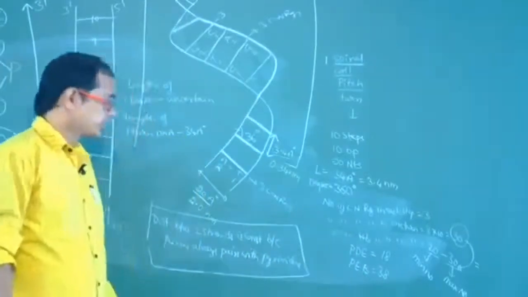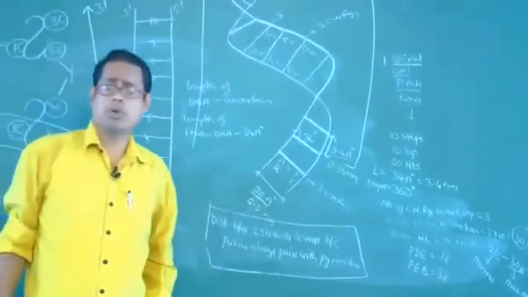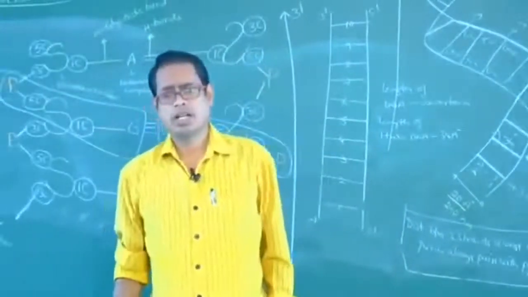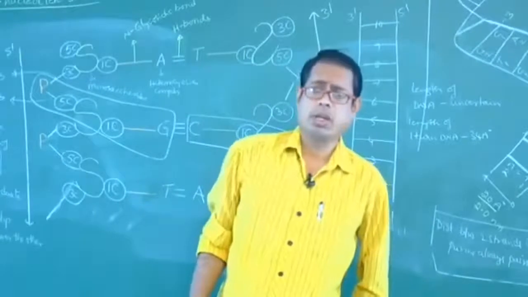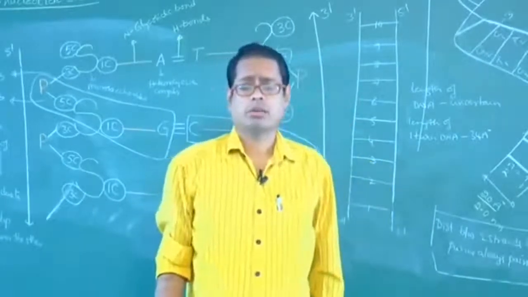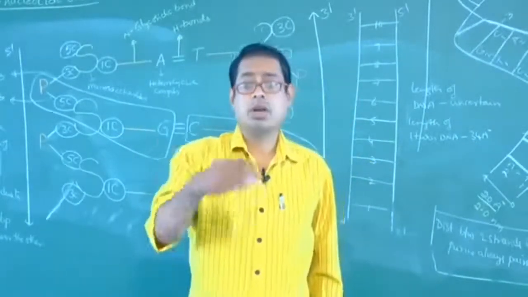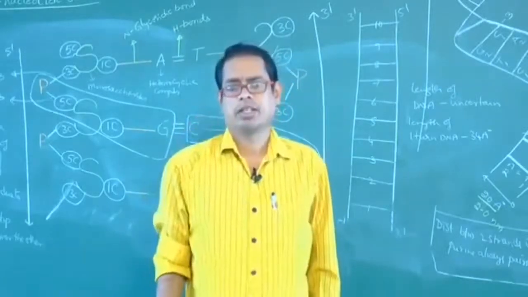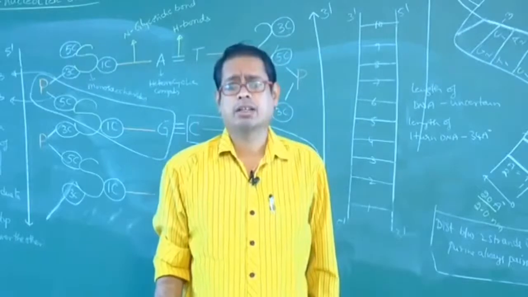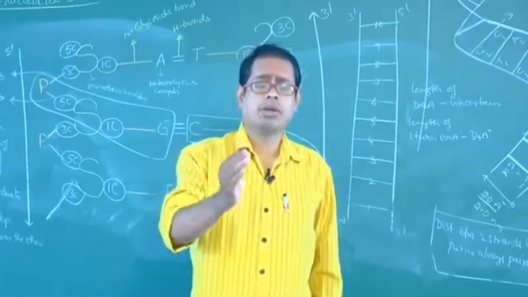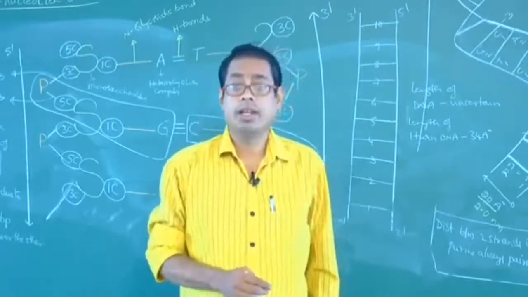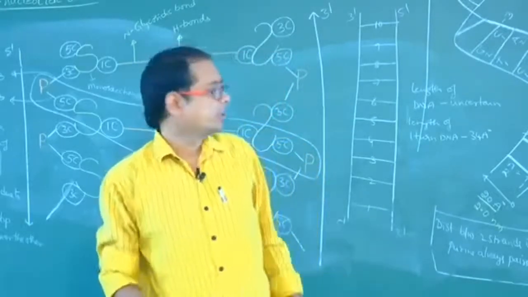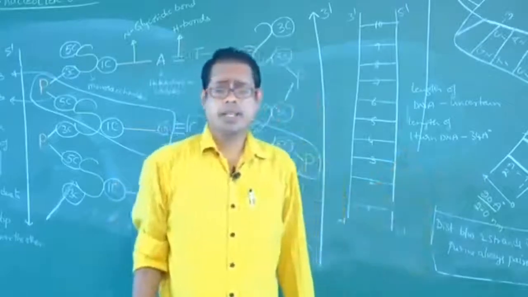Okay. DNA double helix model proposed by Watson and Crick. This double helical structure of DNA was proposed based on X-ray diffraction data. That X-ray diffraction data was produced by Wilkins and Franklin. How many types of DNAs are there?